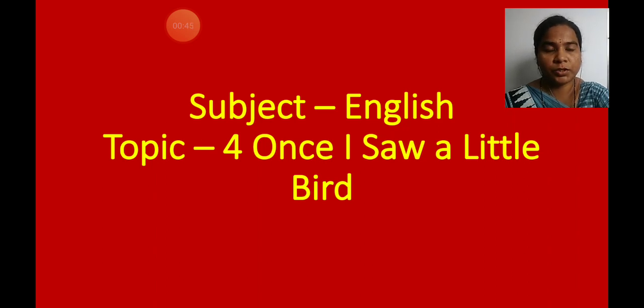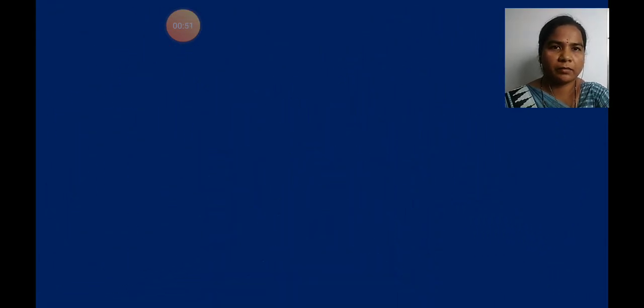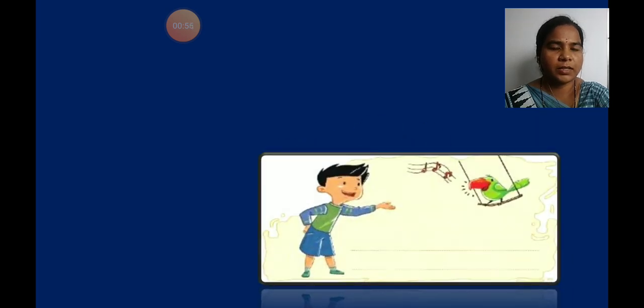Take out your English textbook, children. Now open page number 36. Open everyone. Very good. Children, as you can see, this is a picture. In that picture we can see one boy, and another picture is of a bird. Can you identify this bird, children? Yes, this is a parrot. We can identify it by the beak of this bird. This is a parrot.